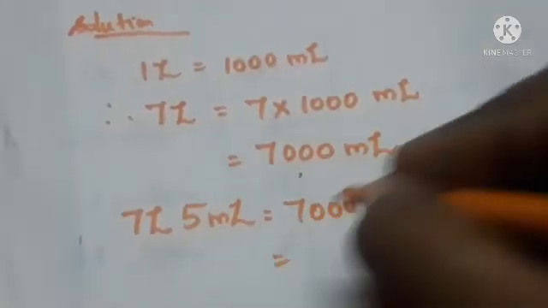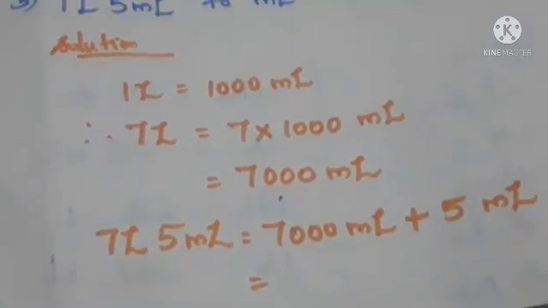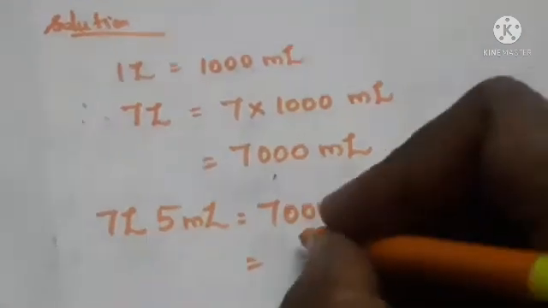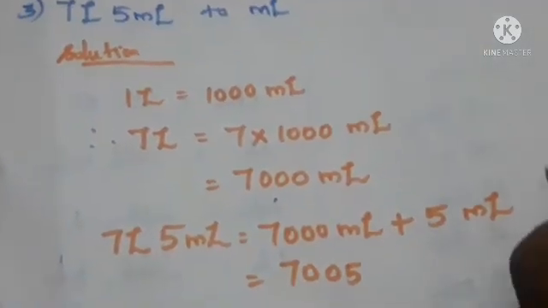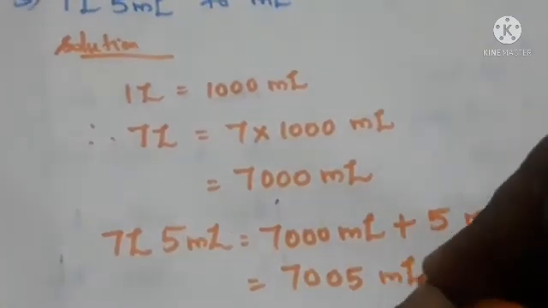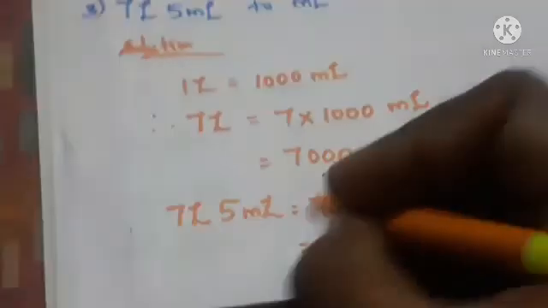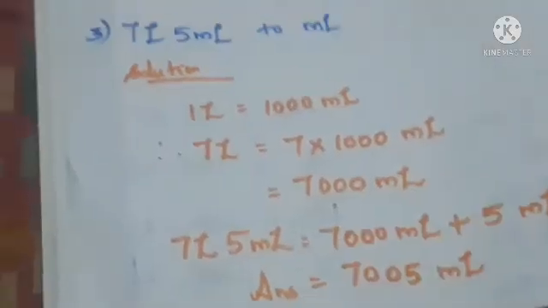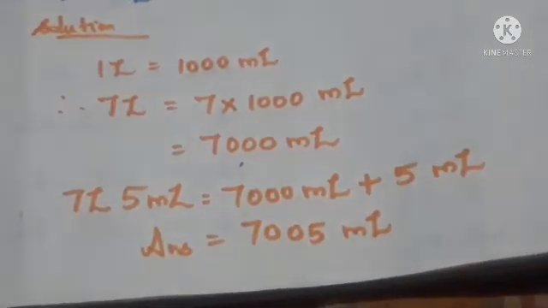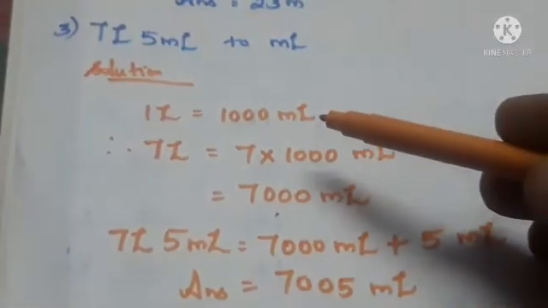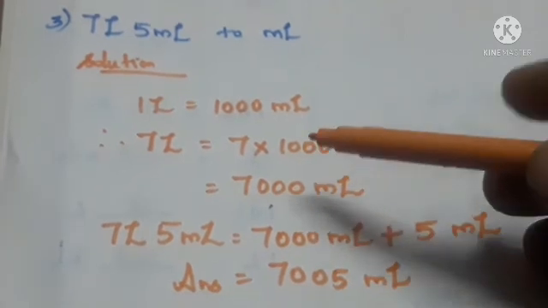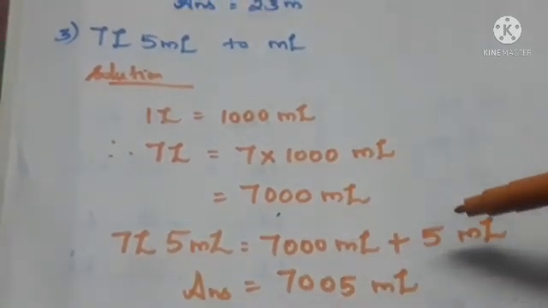Next, that's equal to: if you add 7000 with 5 we will get 7005. What's the unit? Both are in milliliters, so we can write milliliters. So our answer is 7005 milliliter. So first we have to convert the liter to milliliter. Next we have to add the milliliter with the milliliter and get the answer.